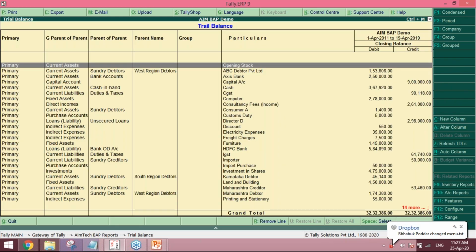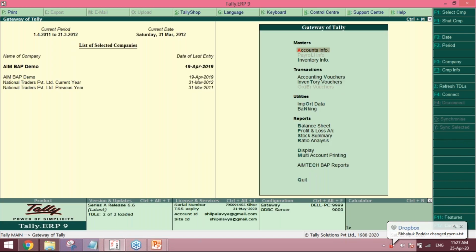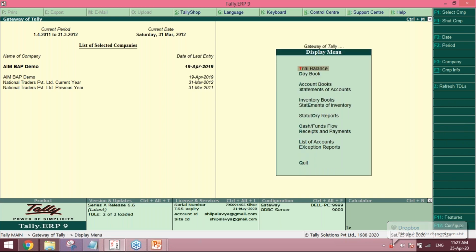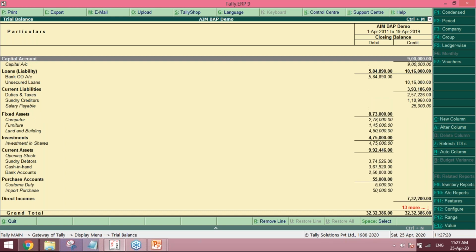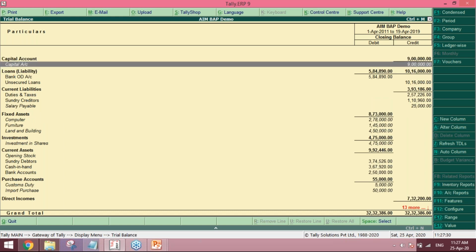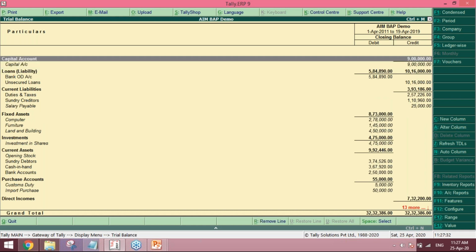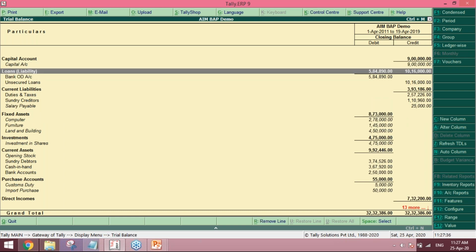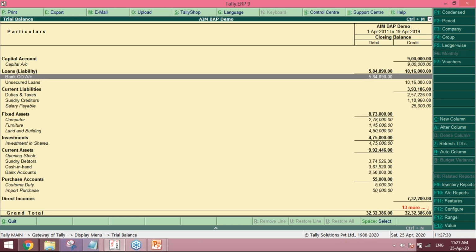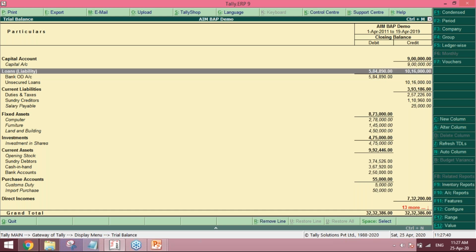See, trial balance. I will first show you the default trial balance. Display trial balance. In this trial balance, you can see here the group and then the ledger account. Again the group and then the ledger account. And also you can see the group totals over here. Loans and liabilities, there are the group totals over there.